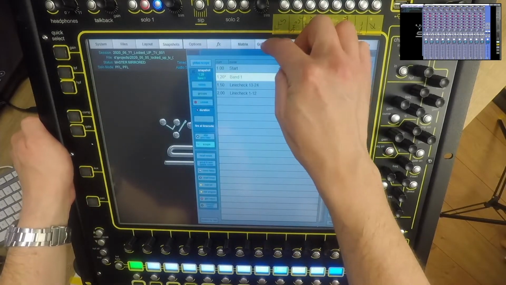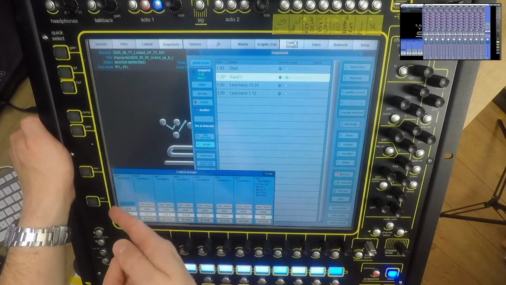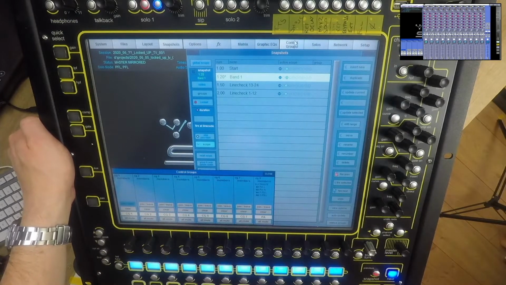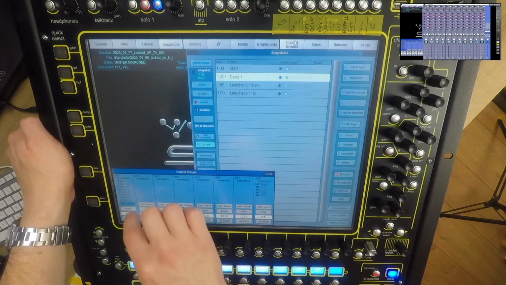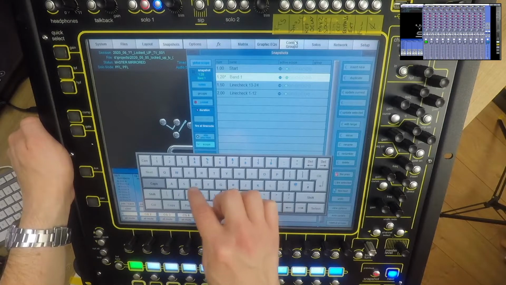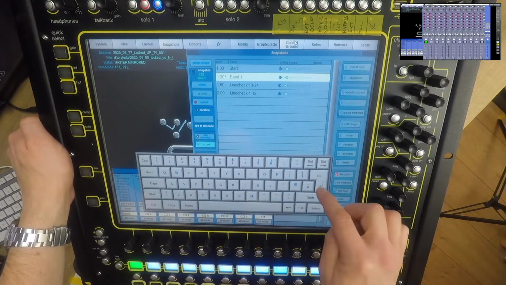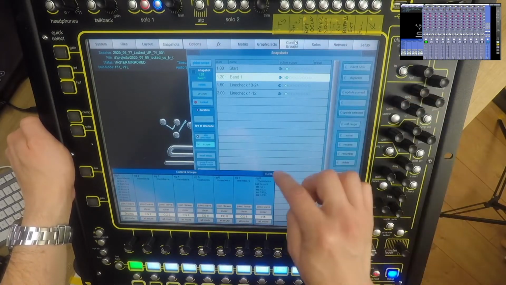I would also come here to the control groups, and I would assign my channels to the control groups. So I'd put, for example, my drums onto a drum group, perhaps, and I could label that group. I could call it drums, for example, and then I could update that snapshot.